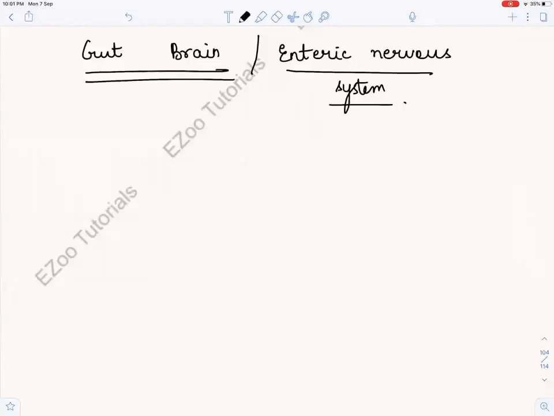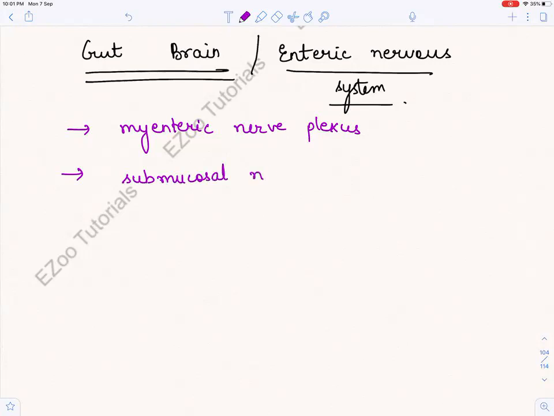So in this, we'll be doing two things. We'll be doing the myenteric nerve plexus and the submucosal nerve plexus. When we were doing the histology of the alimentary canal, I just told you a bit about that, and I told you that we'll be doing it in detail afterwards.